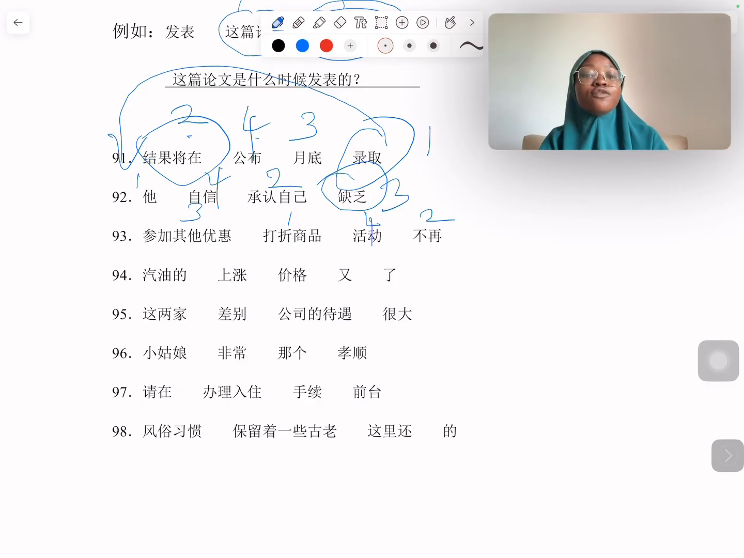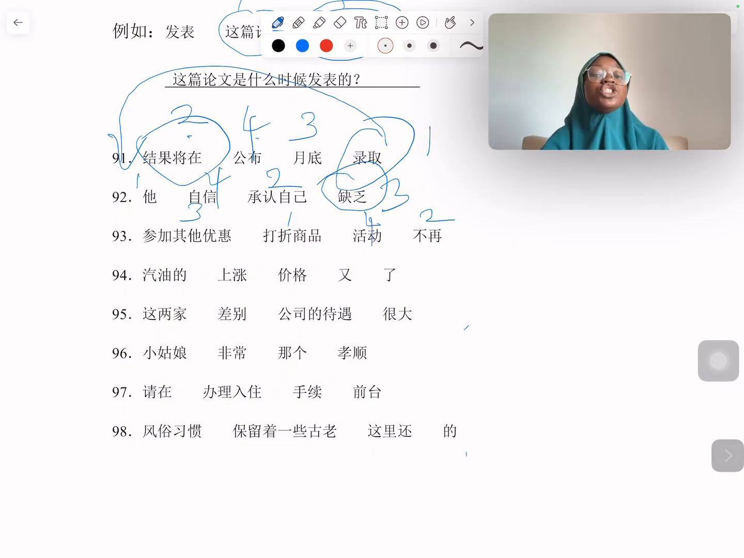Then number 94. 汽油的上涨价格有了. So obviously the first thing I would know is 汽油的价格, petrol's price or fuel's price. That's the first thing I know, because what comes after 的 is usually a noun, right? 汽油的什么？Like 白色的苹果，红色的苹果. So 汽油的价格. I already know these two are together. Now let's figure out where the other things are. Now 上涨 is to increase, to surge. Something is going up. And we have 有了. This is one of those usually annoying words that we always find difficult to fix.